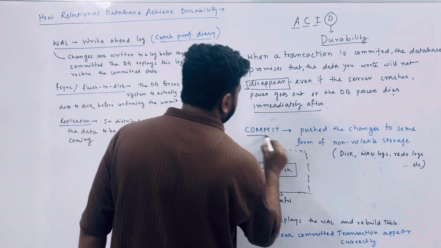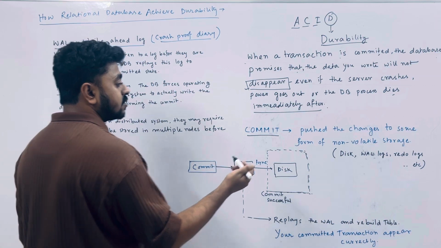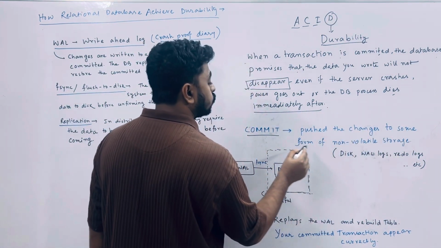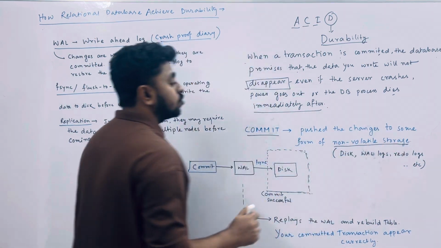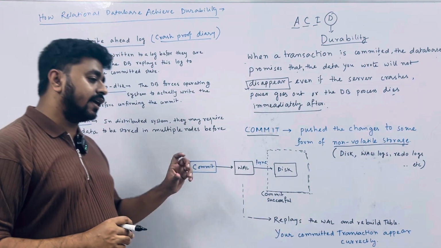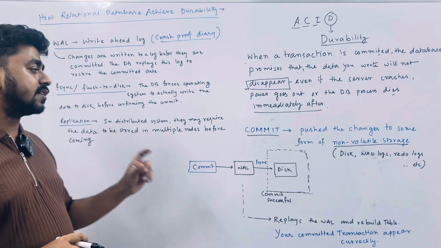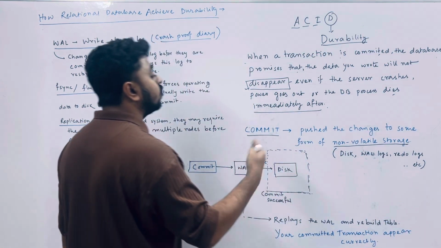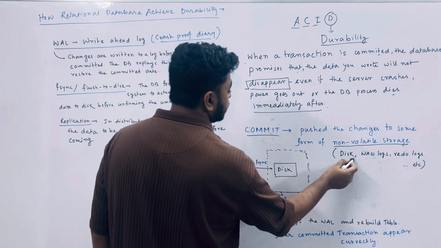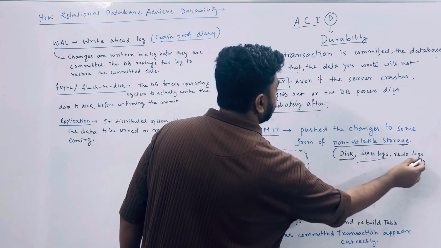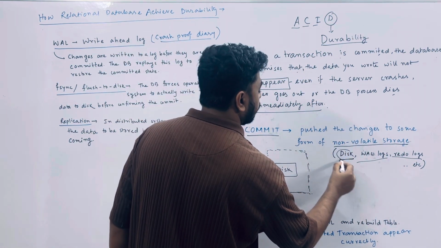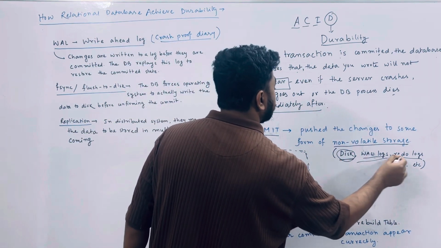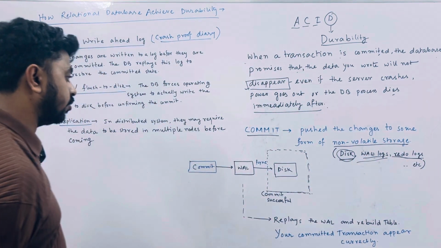So how does it happen? Once you commit your changes, the database pushes the changes to a form of non-volatile storage. After the commit happens, it will be written to non-volatile storage. Non-volatile storage means disk, WAL logs, redo logs. The disk is the hard disk upon which the database is working. Logs are the intermediary non-volatile storage that we will talk about.